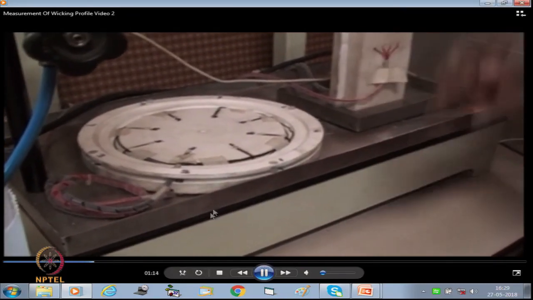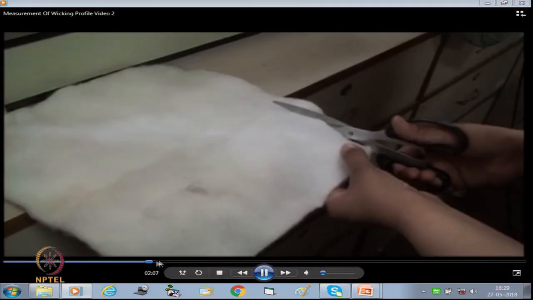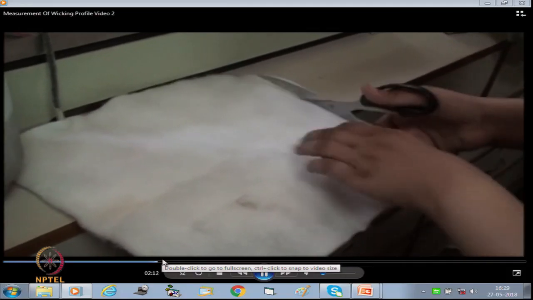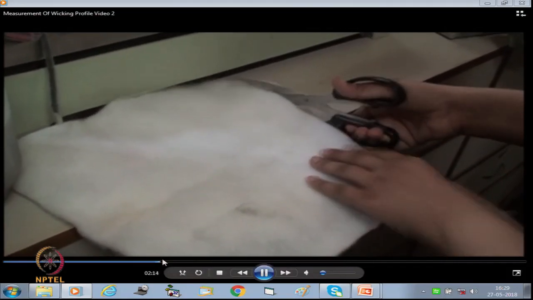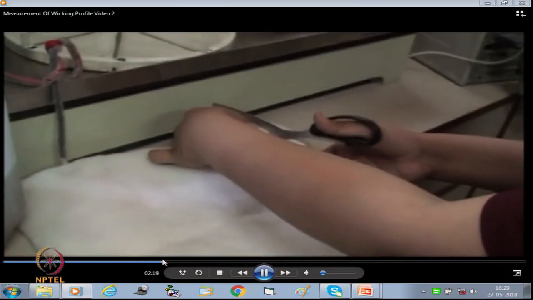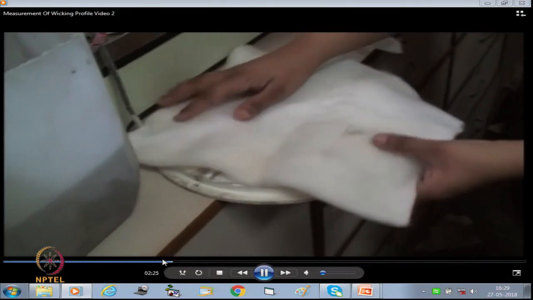Now, this is the way, and now the fabric samples. Any fabric samples can be used. Here it is showing the thick nonwoven fabric, and another advantage is that it need not be exactly the same. So, even without cutting the fabric we can use. So, it is a non-destructive type testing.